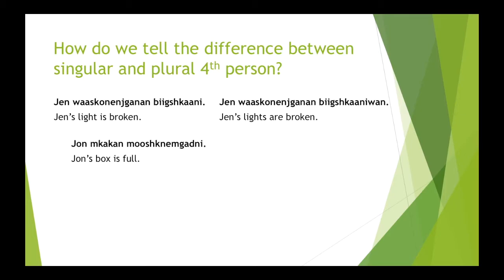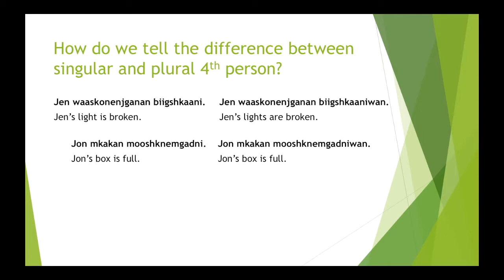So our next example, John mkakan moshnem gadne. That means John's box is full. So the plural version of that is John mkakan moshnem gadnewan. And that means John's boxes are full, despite what that typo on your screen says.